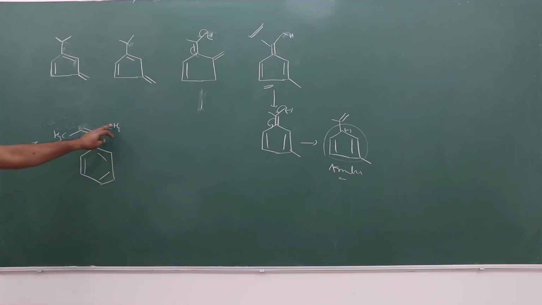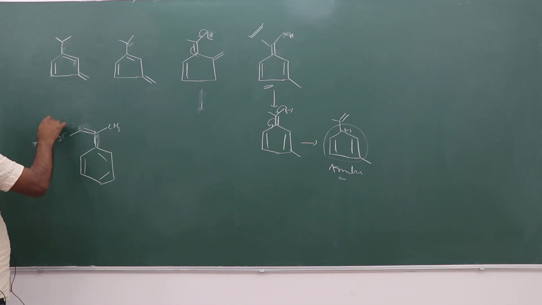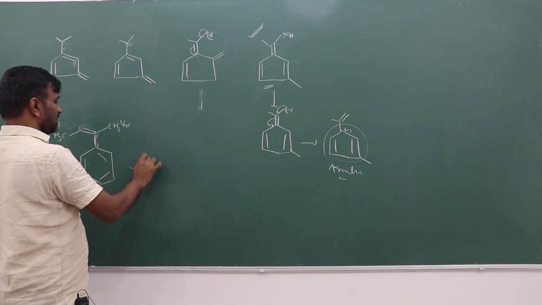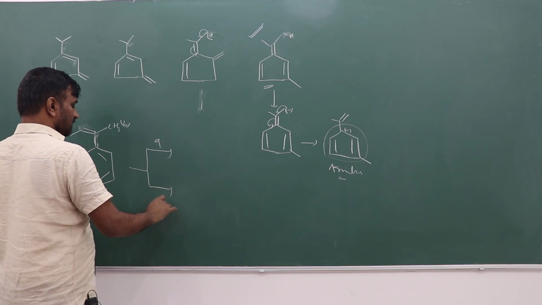Here this methyl and here this methyl. Suppose this is A, this is B. Which one is more acidic, either A or B?